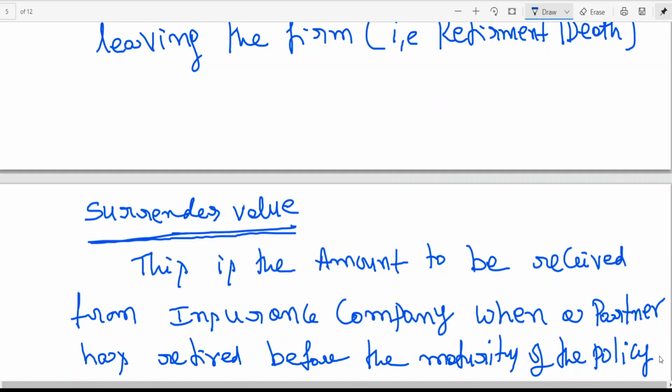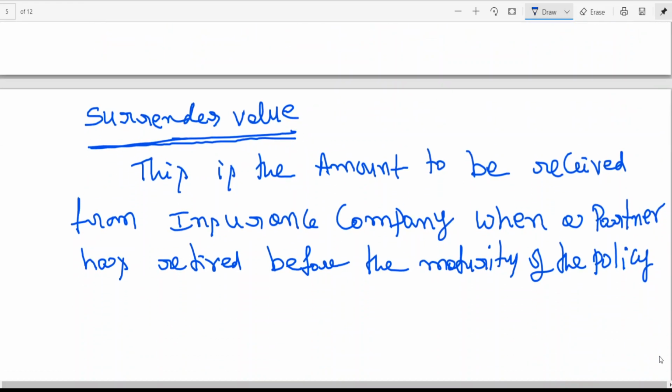Sir, this is the amount to be received from the insurance company when a partner has retired before the maturity of the policy. So what do you mean by maturity?